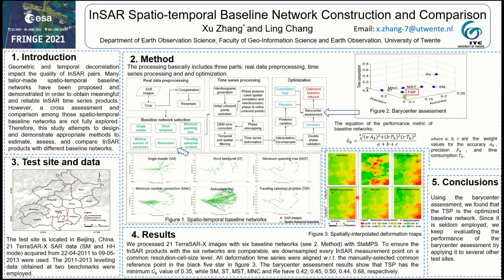in Figure 3. The barycenter assessment results show that the traveling salesman problem has a minimum GK value of 0.35, while SM, ST, MST, MNC, and redundant have the values here respectively. As a conclusion, using the barycenter assessment, we found that the traveling salesman problem is an optimized baseline network.